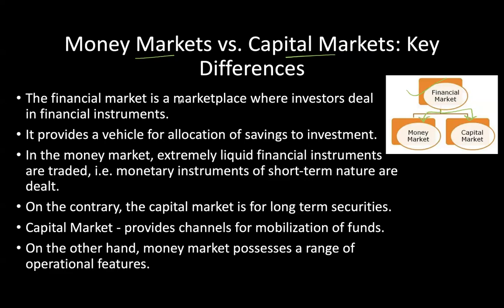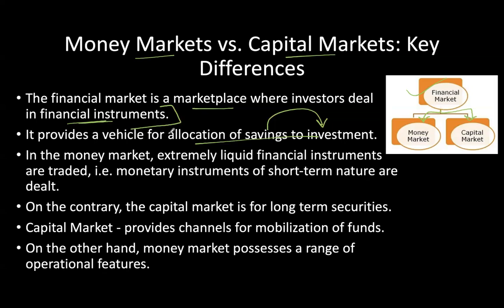So financial market, what is a financial market? It's a marketplace. It can be physical, and it can also be digital or virtual, and formal, where investors deal in financial instruments. What are the different types of financial instruments? It provides a vehicle for allocation of savings to investment. When we are converting savings into investment, that is done through the financial instruments.